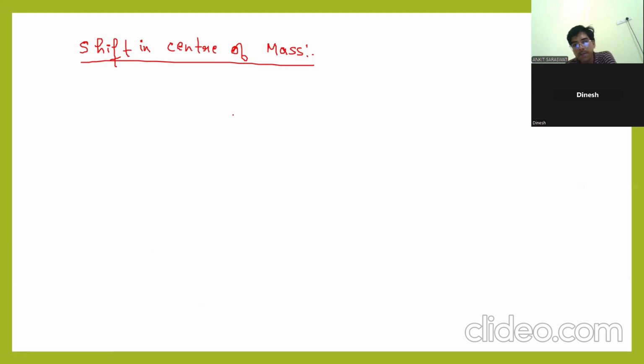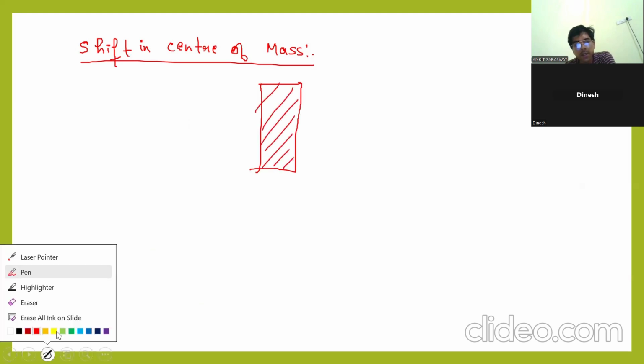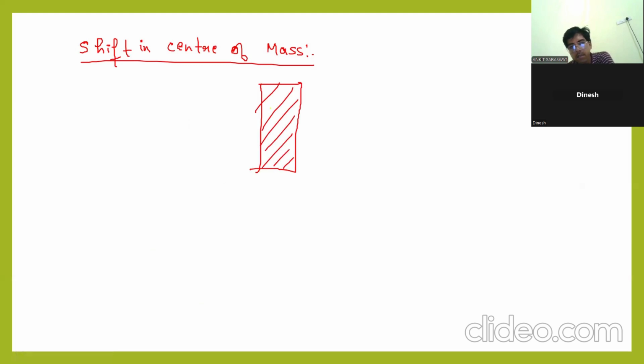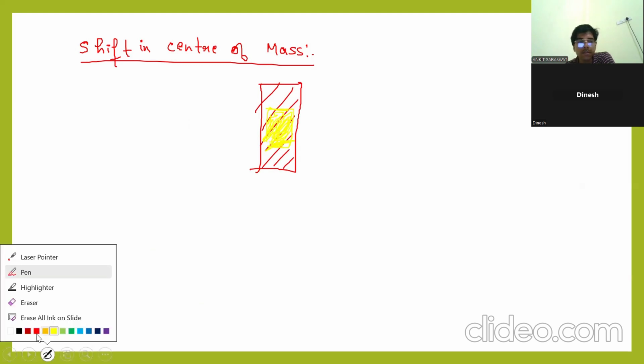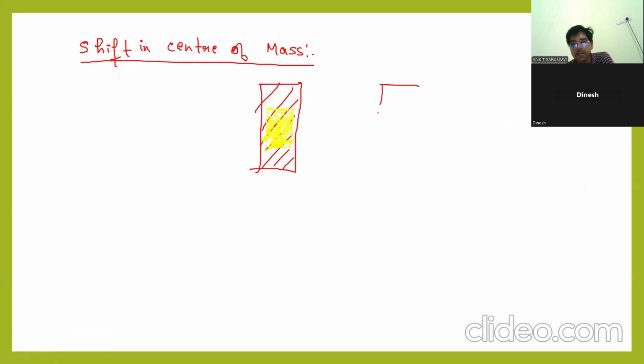Meaning is what? For example, this is the rod. Clear? This is a whole rod. If you are cutting a small section of this, like this, once you cut a section of this, it will look like this. There is one hole in between. In the middle, one cavity is there. This is the cavity.